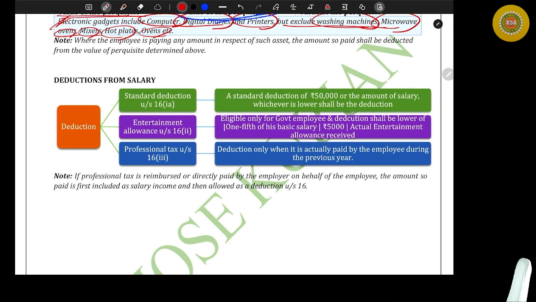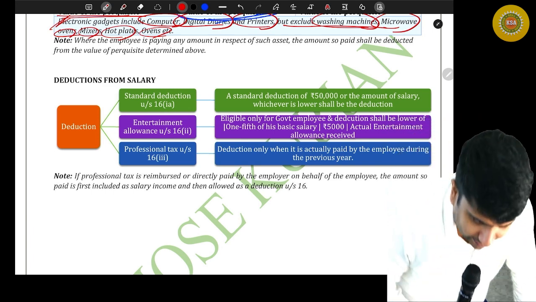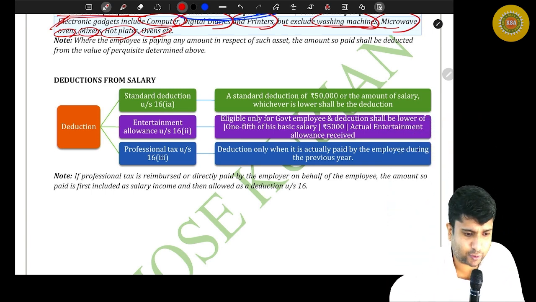So, yes, it is unfortunate, but it is always like that. What you need to do, you should consider that 3 hours very valuable. Always start with the descriptive because our aim is to clear the exam, nothing else. Whether it is descriptive or MCQ, whatever it is, you only should get marks. Coming back to the point, friends, 3 deductions are there. Which all are the deductions? We will quickly complete the deductions.